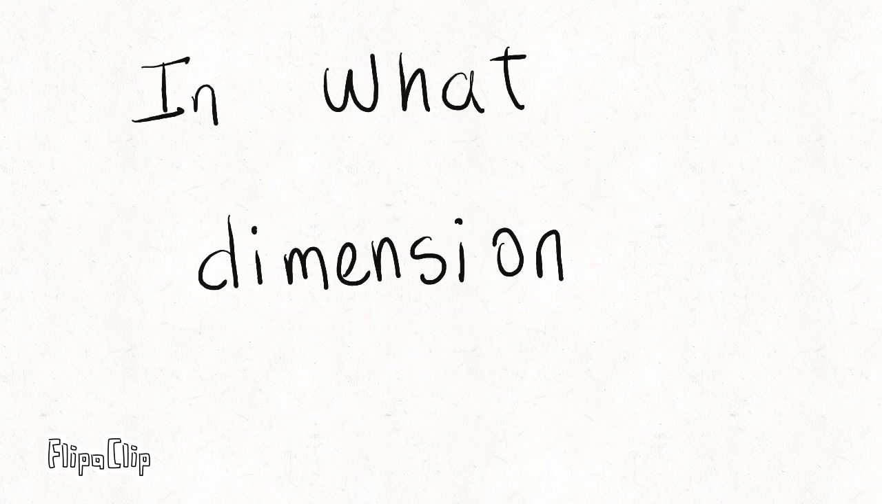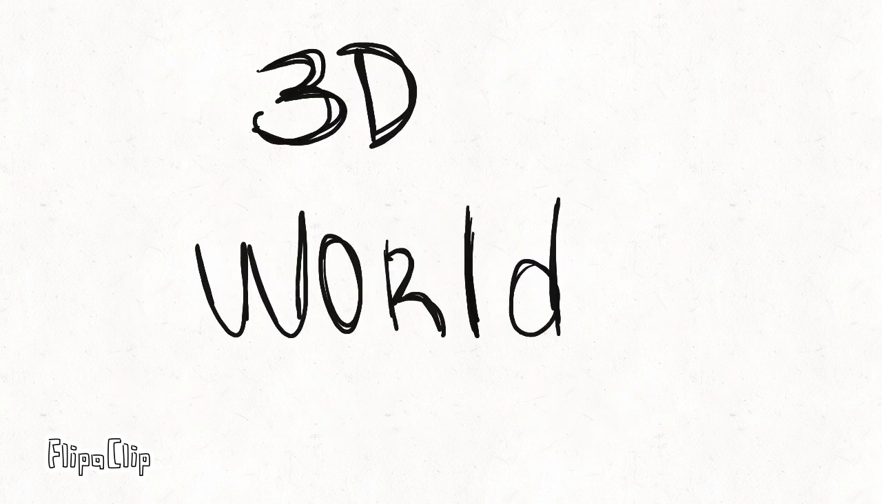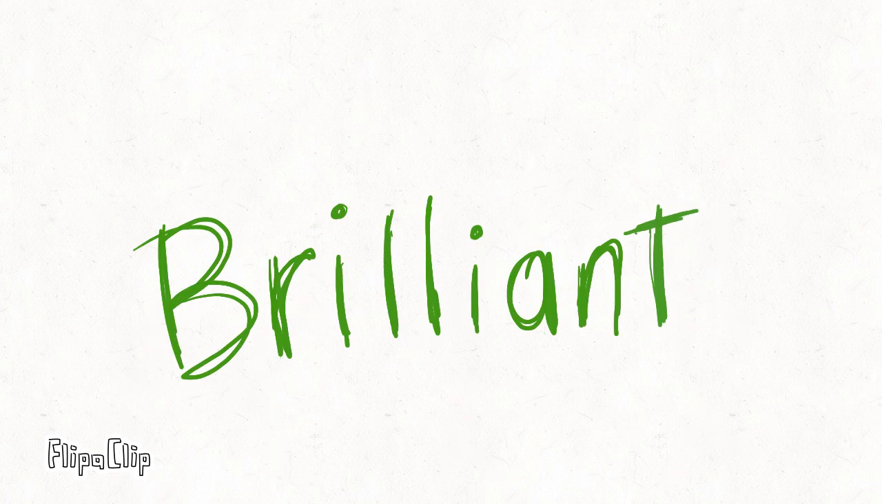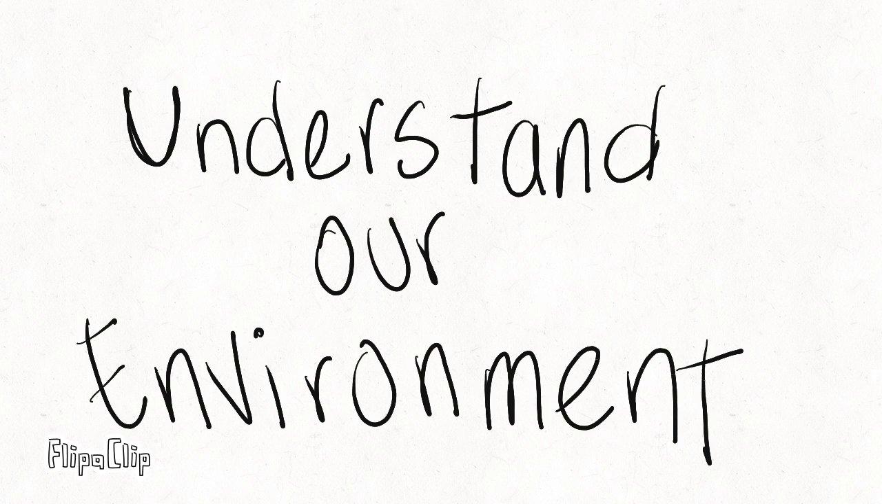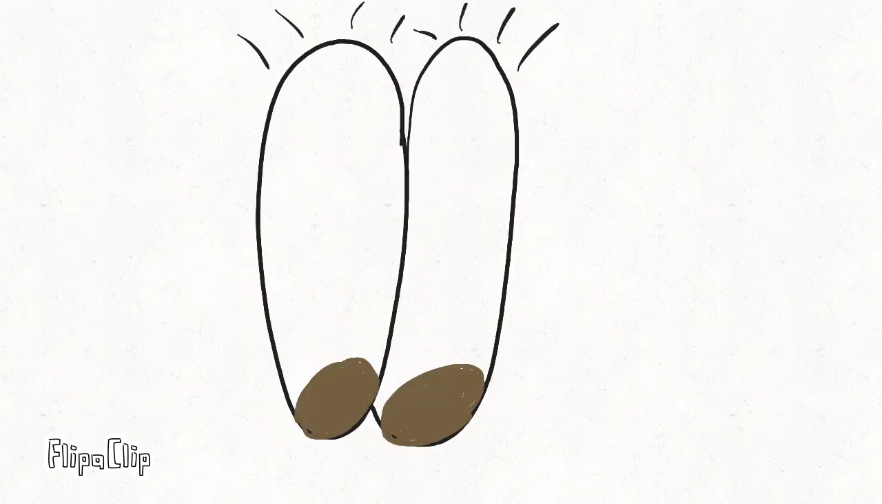So following this pattern, in what dimension do we see? Correct! We live in a 3D world, but we can only see in 2 dimensions. Wait, what? I can see in 3D. That is wrong. This perception is a result of evolution. Our brain is so brilliant that it helps us understand our environment and the illusion of depth, but our eyes can only see in 2 dimensions.